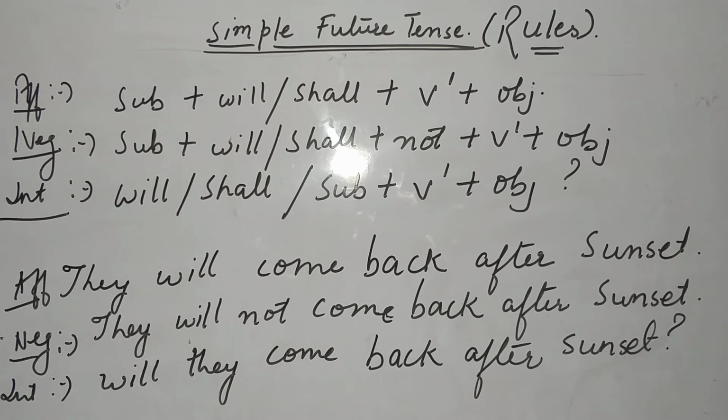Negative means you have to use not in the sentence. So the sentence will be: they will not come back after sunset. And interrogative will be, as it is beginning with your helping verb, will followed by your subject. What is the subject? They. Then the first form of verb: will they come back after sunset? Now we will do future continuous tense.